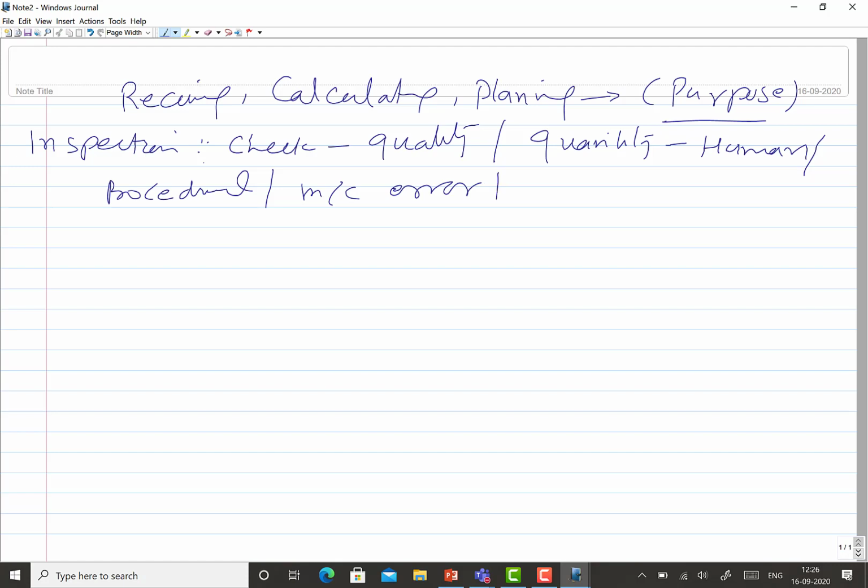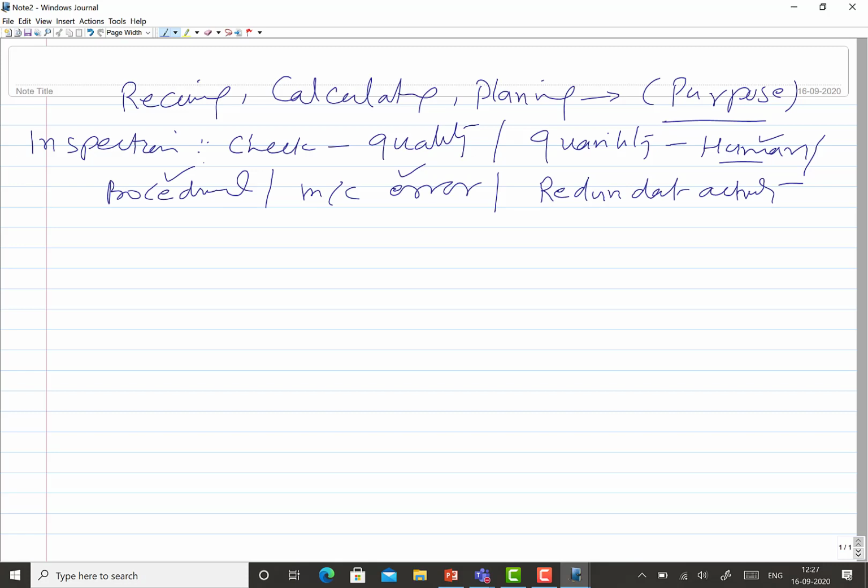So what if everything is fine, say there is no human error, no procedural problem, and no machine problem, so there won't be any quality or quantity related issues, so we don't need to do the check or the inspection. So basically this is considered a redundant activity, and it can be eliminated if the different events and resources involved in the procedure are working correctly.